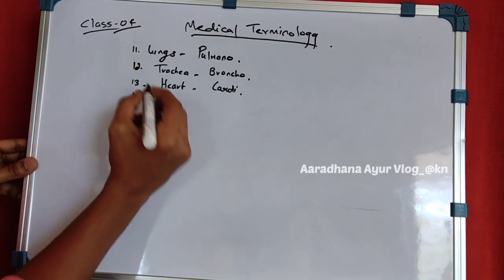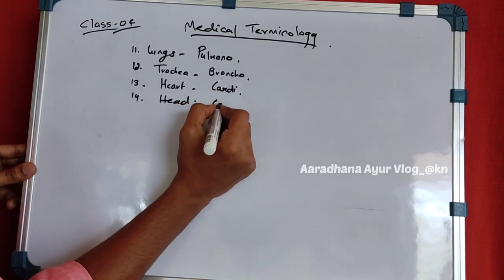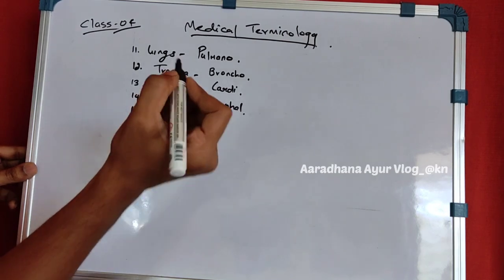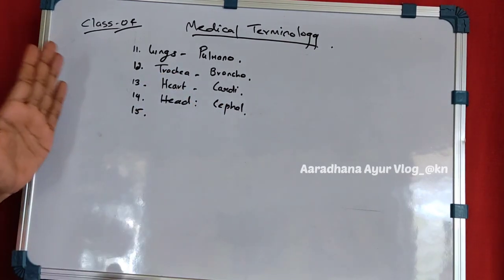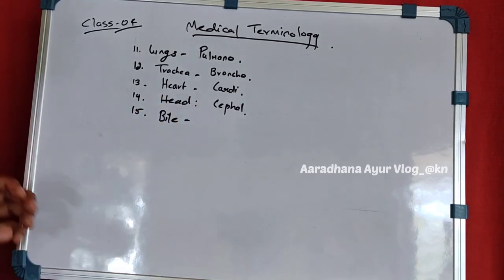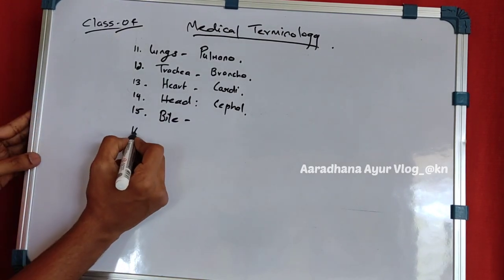14th one is the head. It is known as cephal. Coming to the next, that is the bile. It is liver related. Next is the liver.